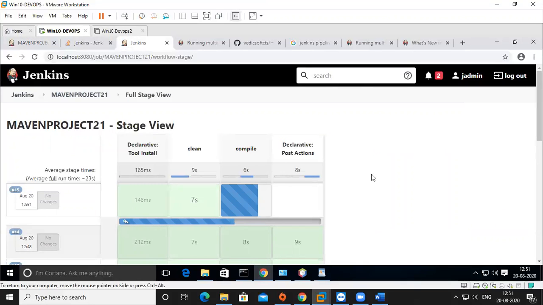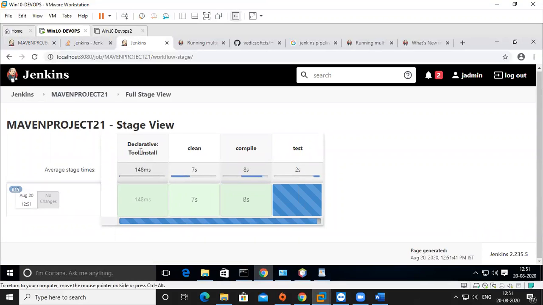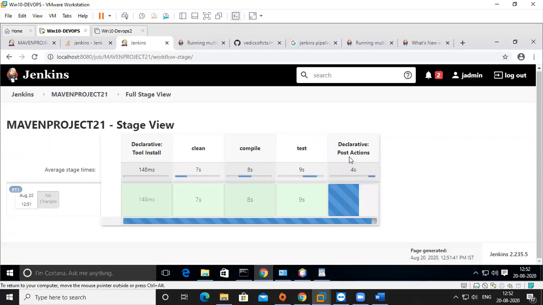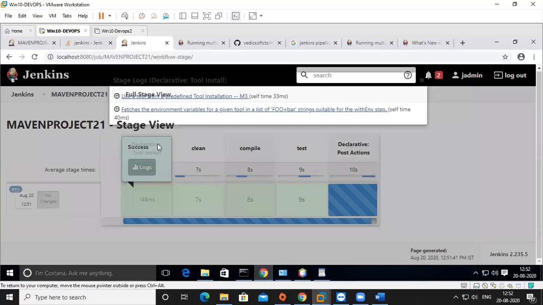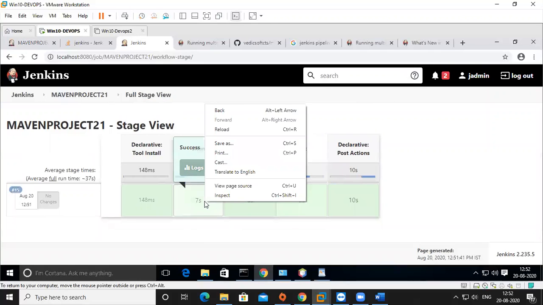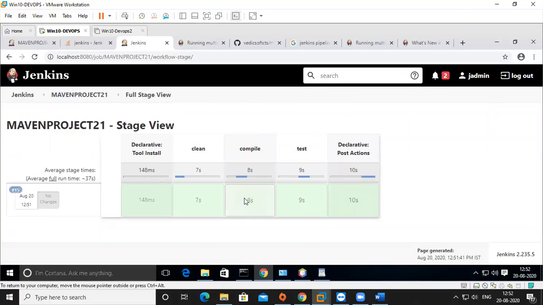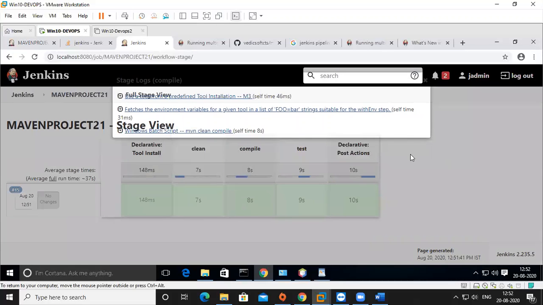So yeah, you see, clean, compile, test, another stage. So after testing, what I said, it is final declaration, right? It's changed, see, post action. Okay, so if the build is successful, we'll feel happy. If it is not successful, it becomes a failure, then we feel bad, right?